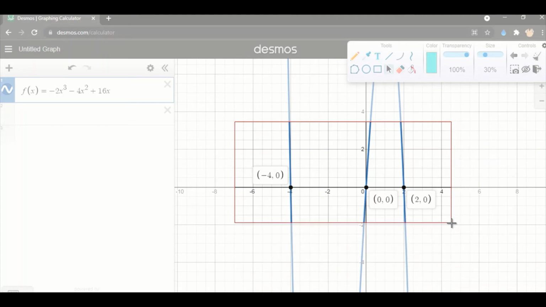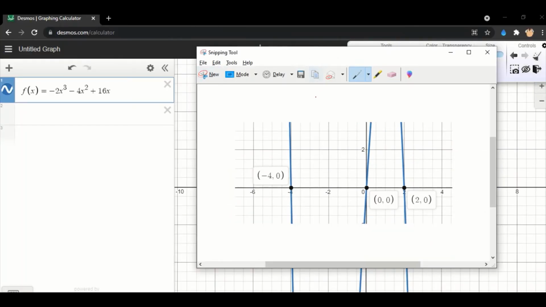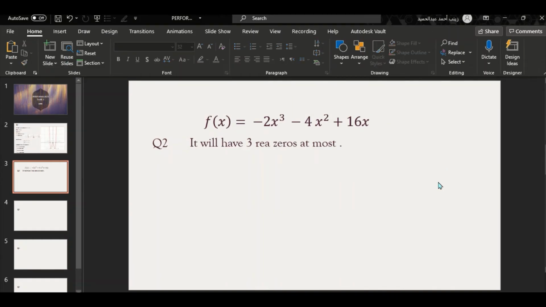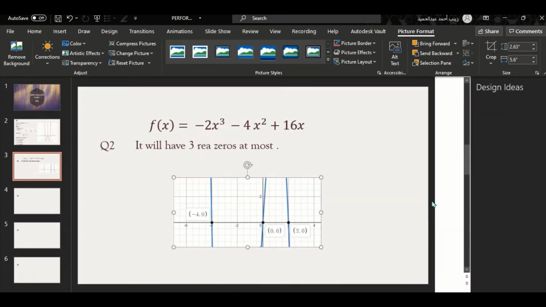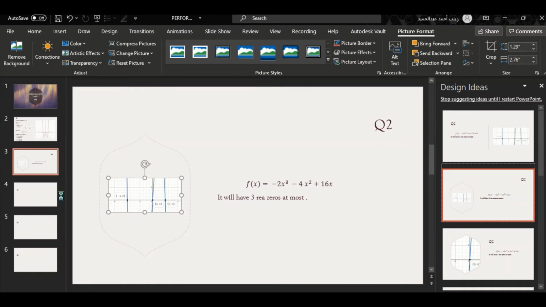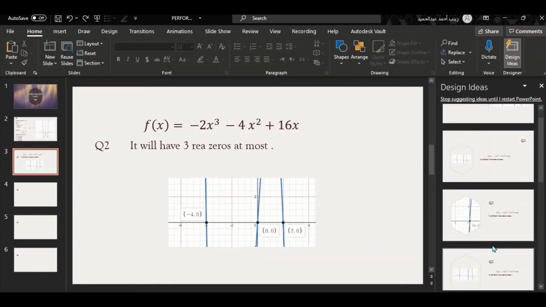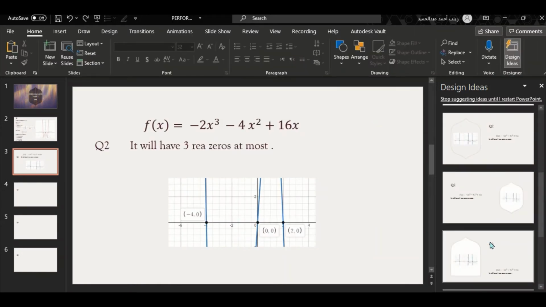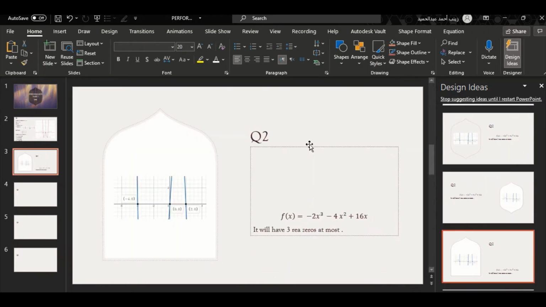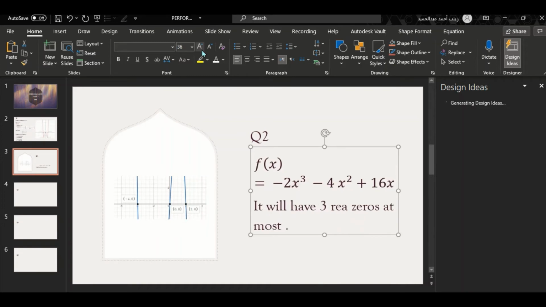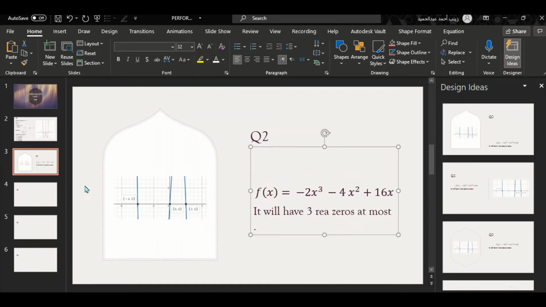So our explanation is now provided with a graph, and that looks perfect and smooth. Okay, let me edit or format it a little bit. This looks cute. Okay, remove this, make it bigger. Amazing.